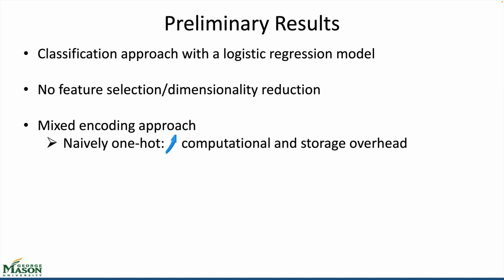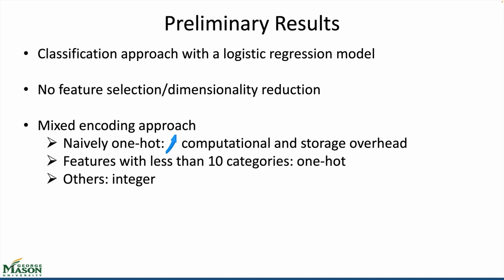However, naively applying one-hot encoding to features with a lot of categories will significantly increase the storage and the computational overhead. Specifically, in our mixed encoding approach, for features with less than 10 categories, we apply one-hot encoding. For others, we encode them to integers. After encoding, our dataset has more than 1,800 features. Finally, we normalize our data using the min-max scaler.